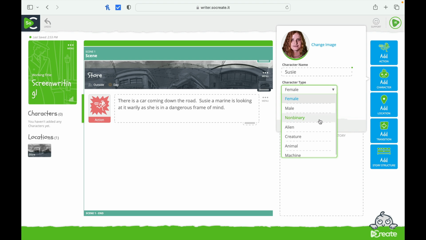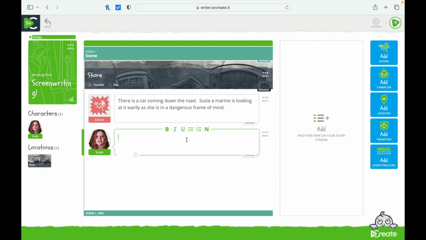They have male, non-binary, alien, creature, animal, machine. Let's see what the last one is. Oh, machines is the last one. So any of those, it's really nice that they have such a drop-down menu where you can do all this. Again, you can write the age. We'll just say that's fine. I wonder what that car is going to do.